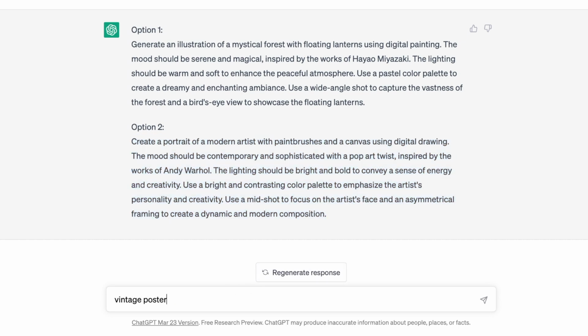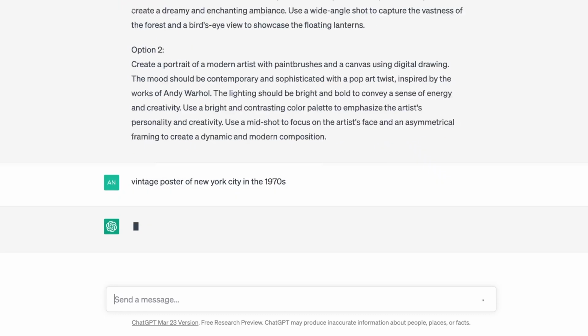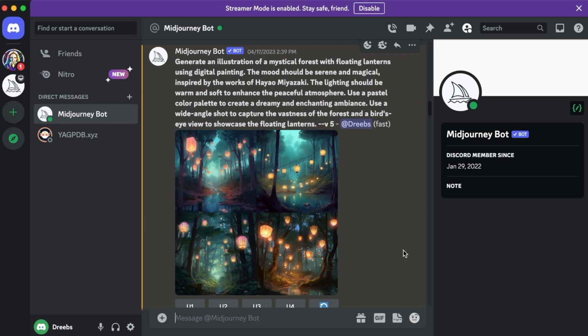For example, I asked ChatGPT for a vintage poster of New York City in the 1970s. We're going to check back later to see what it finds. But first, let's go back to Midjourney and see what it's created from our original requests.